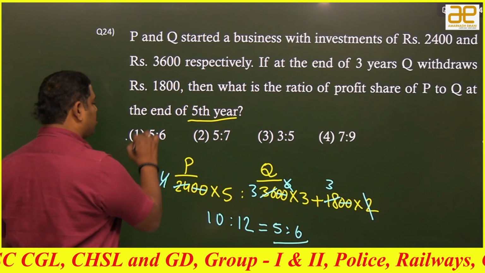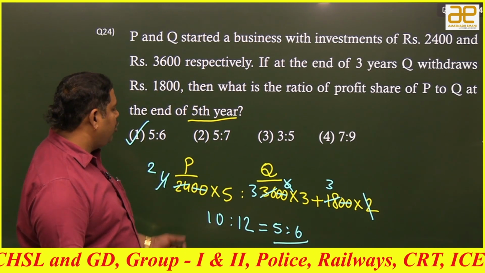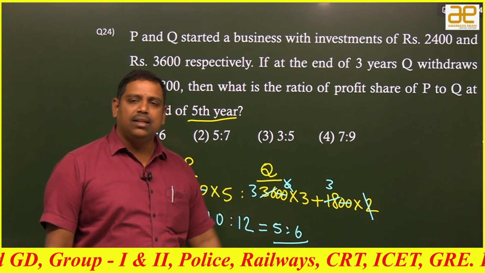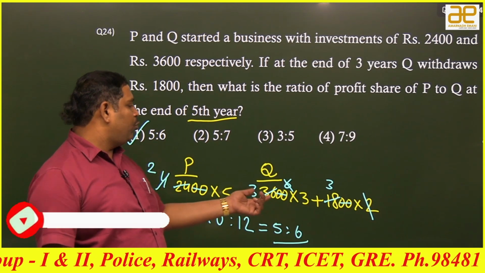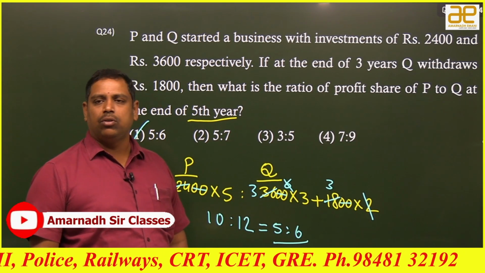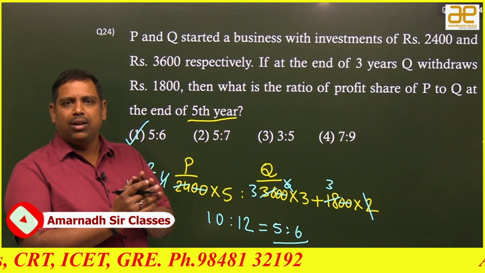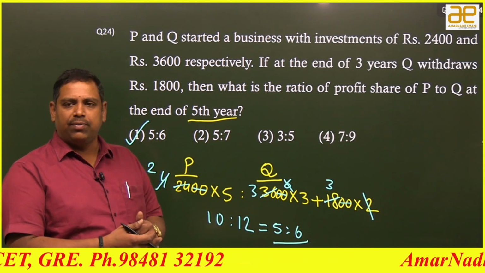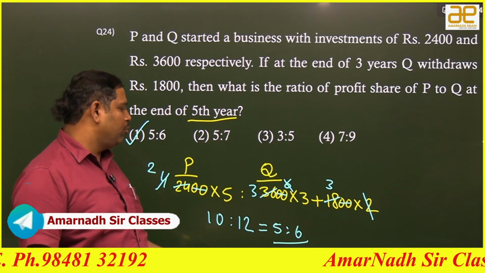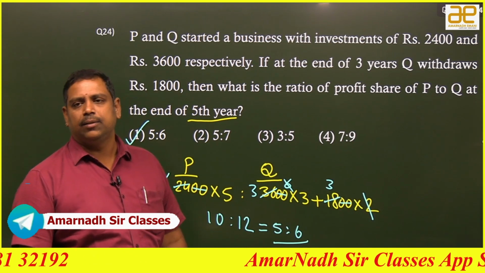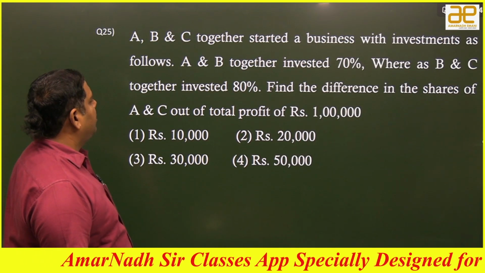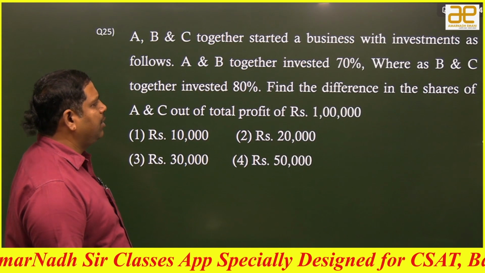Okay. Which option is the answer? First option. So, actually you may get a doubt that, sir, why you are cancelling like this? Because if I don't cancel like this, 36 3s you have to work out. Of course 18 2s is okay for you, then you have to add both. Then it will become a time-wasting process for us, unnecessary calculations we have to do. So, that is why you have to practice it. Can I go to the next one? Right. So, this is a funny question here actually.